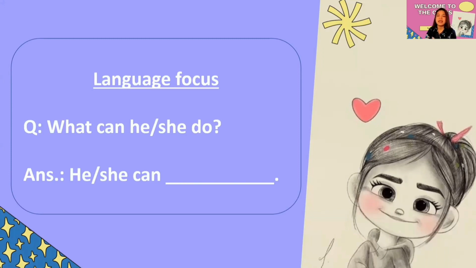The answer will be, he or she can. Before we apply this language focus, let me first review the vocabulary that we are going to use.